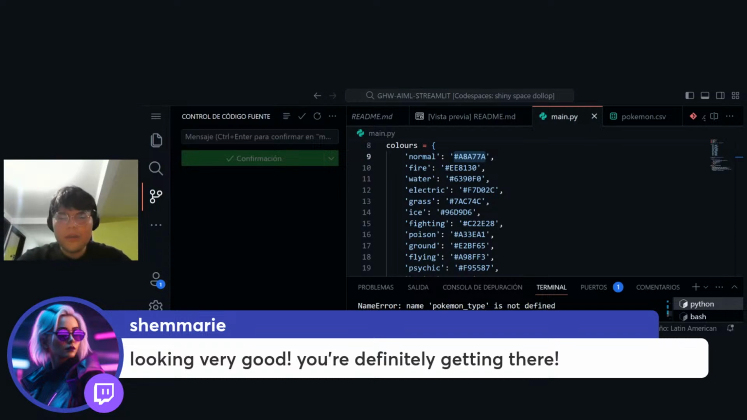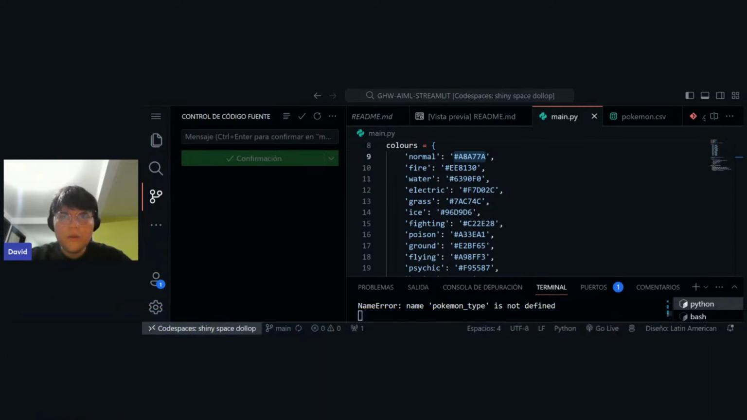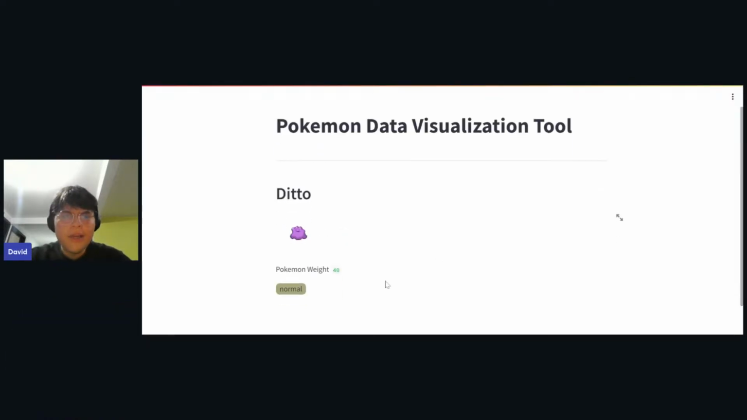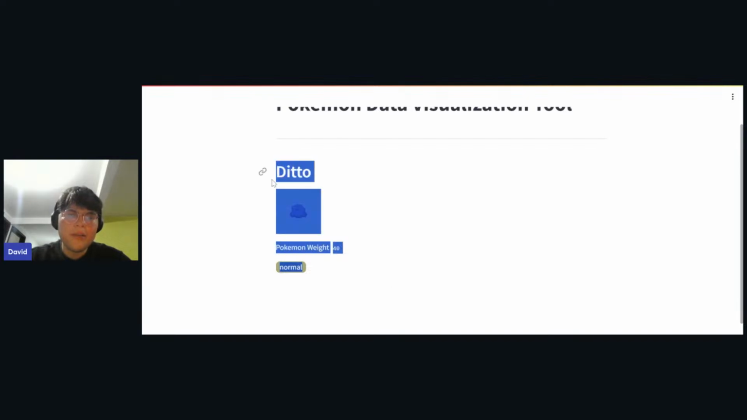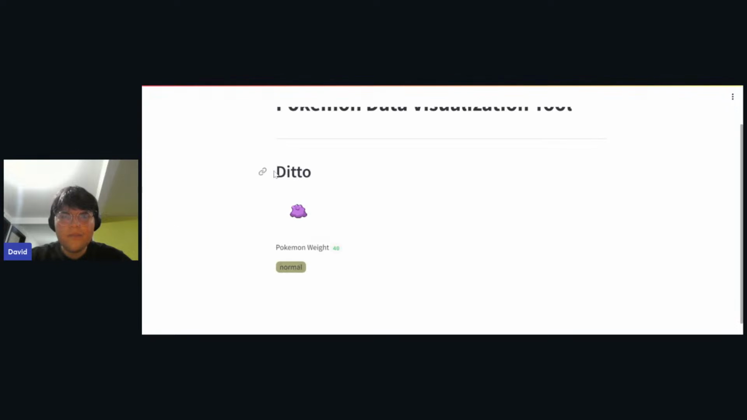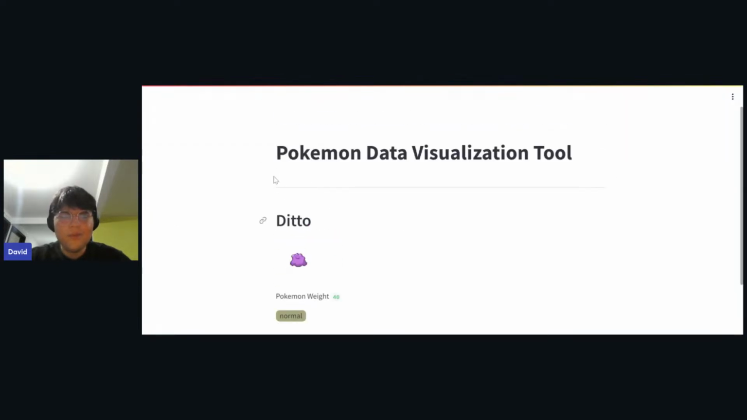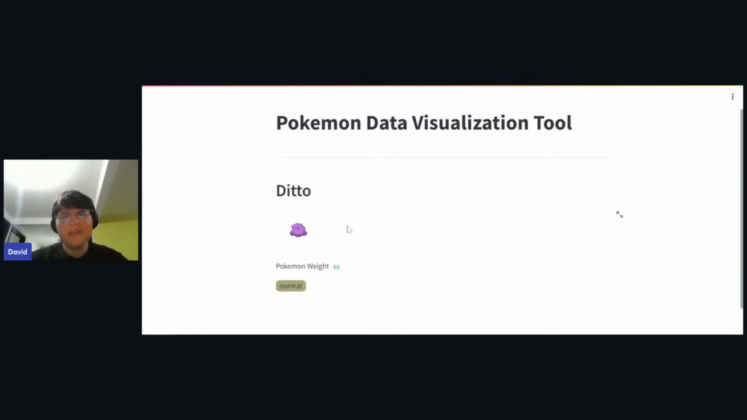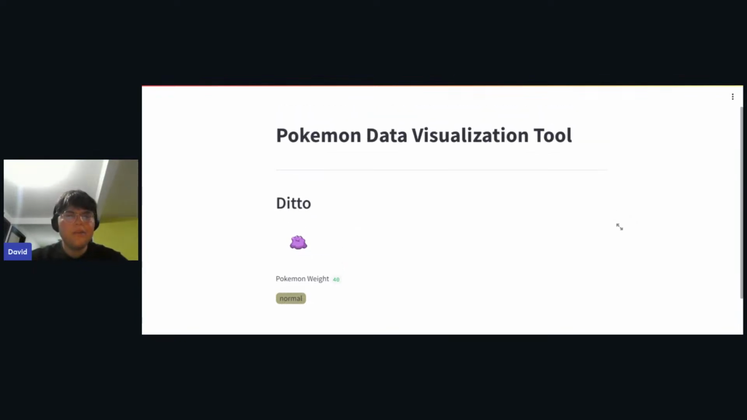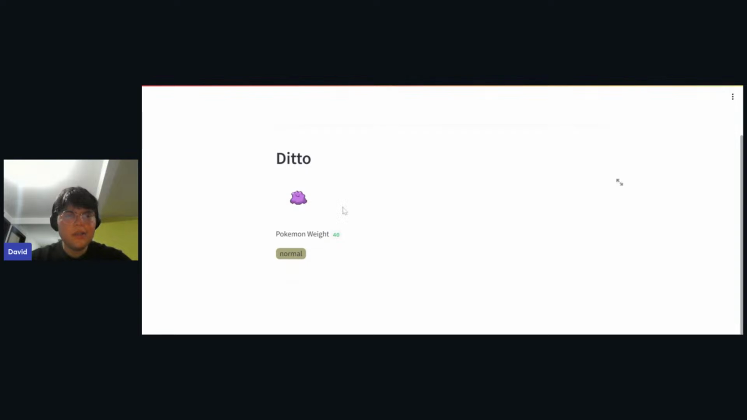So we're going to continue with our work. Until now, we have our title, we have data, we have Pokemon weight and normal, and the image of data, right? And also, as you can see here, Streamlit has some kind of tools that allow us to do some stuff with the data that we pass to it. So it is easy for you to see all that kind of stuff that we're using.